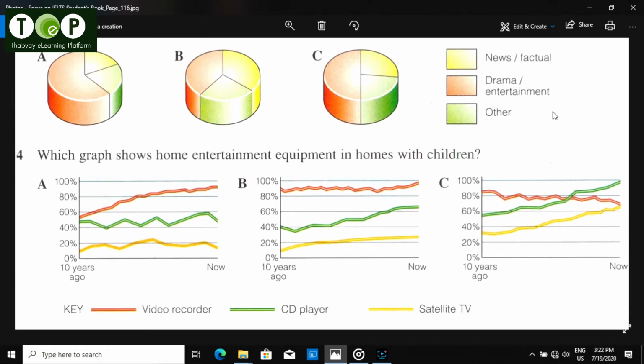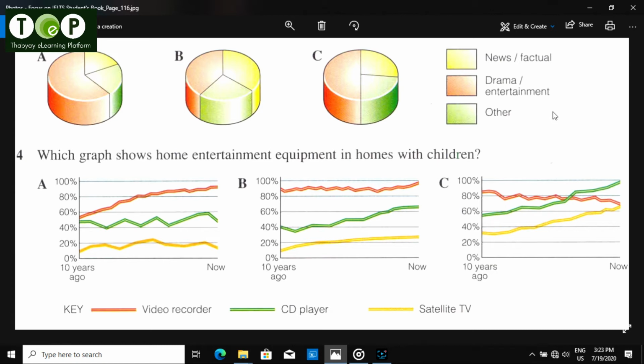OK, well, I was interested in how children use the media, and I thought I'd look at the kind of home entertainment equipment children have access to. Well, that's an interesting angle. What equipment, specifically? Basically video recorders, CD players, and satellite TV. Right. Well, video recorders seem to be pretty well universal nowadays. Almost every home with children has one, and that's been the case for at least 10 years.